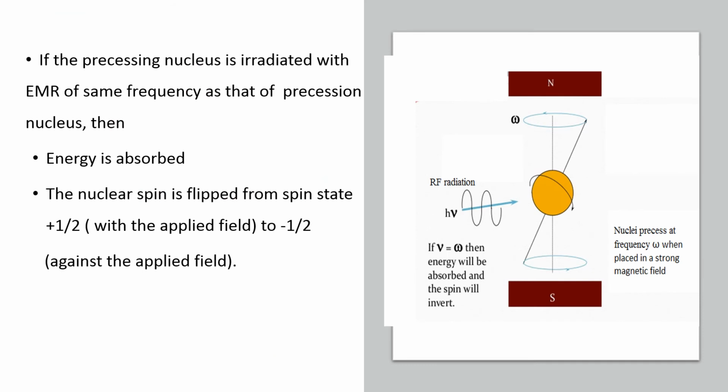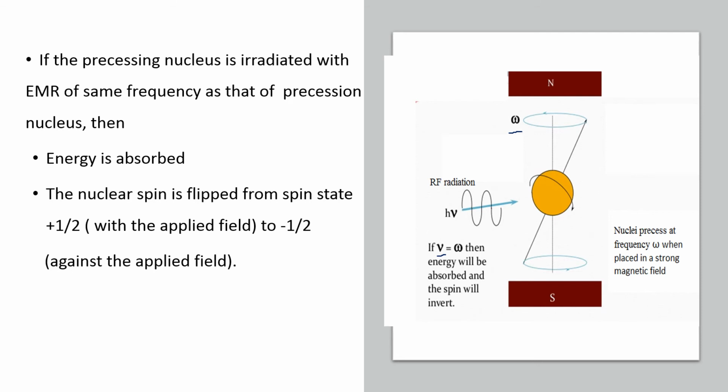If the precessing nucleus, so here imagine this is a nucleus and it is precessing, it rotates around itself and also around the axis of the external magnetic field, that is called precession. When this is irradiated with h nu, that is electromagnetic radiation of some frequency, then if the precessional frequency of the nucleus is equal to the electromagnetic radiation frequency, then the nucleus will absorb the radiation.